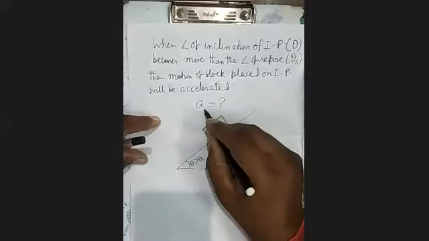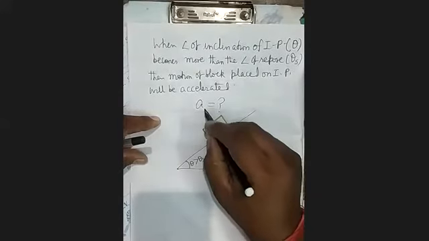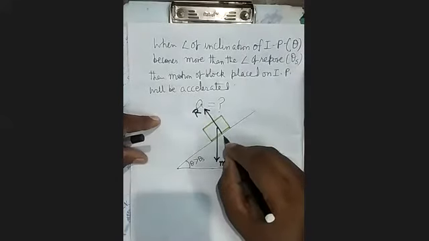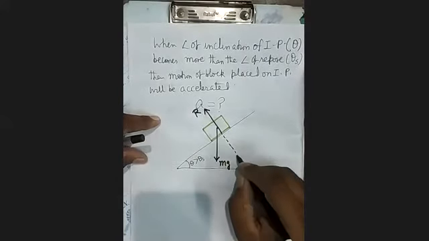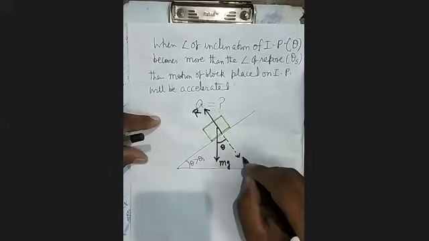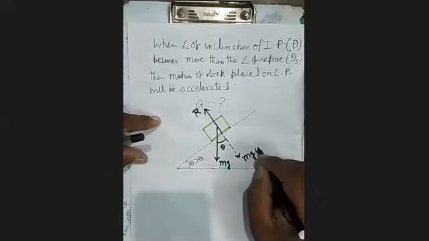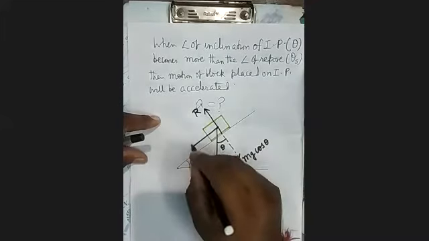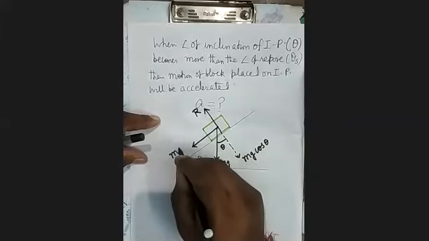This is the normal reaction force R. Now on resolving mg into two components, this angle is theta, so this is mg cos theta, and this will become mg sin theta.